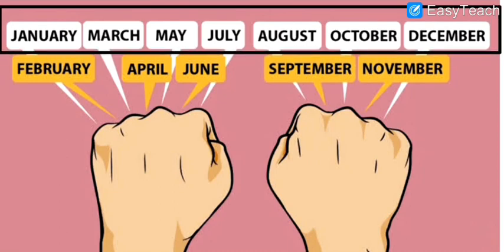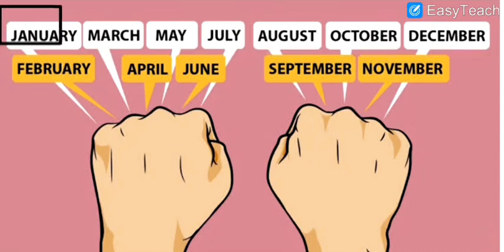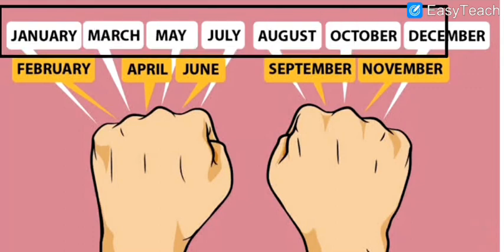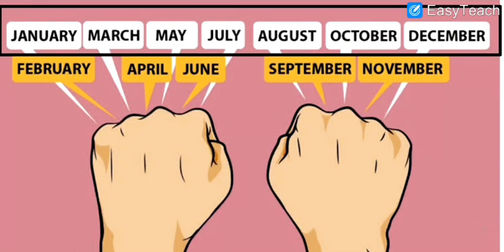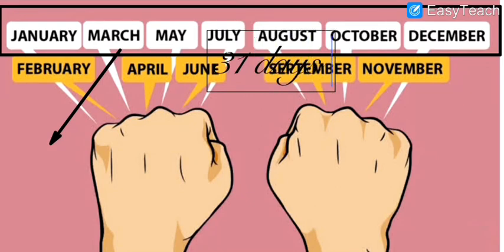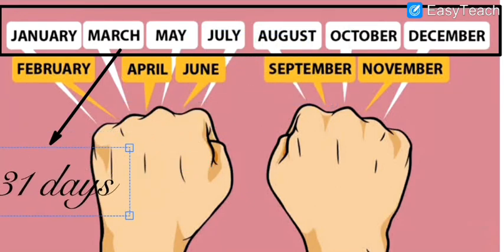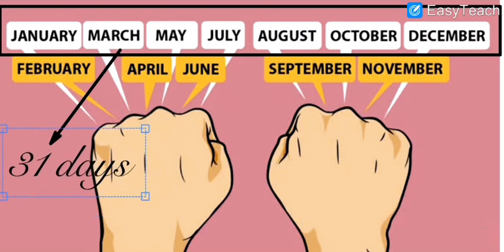Here is what, all dear students? Here is January, March, May, July, August, October and December. It's all 31 days. Note down this term, dear.